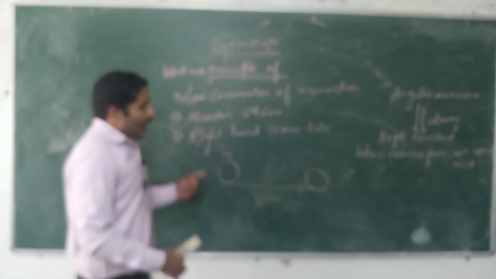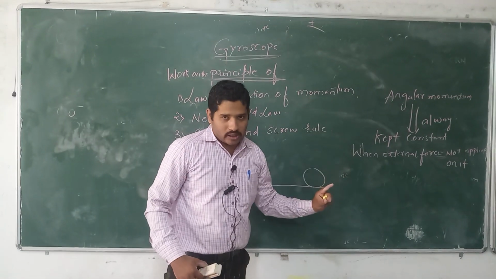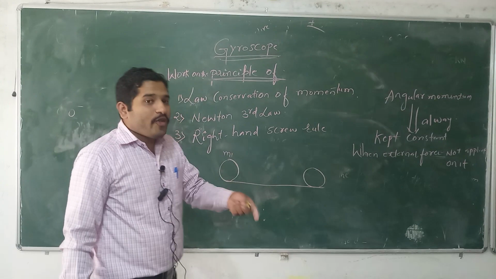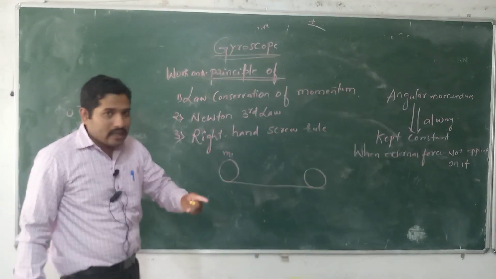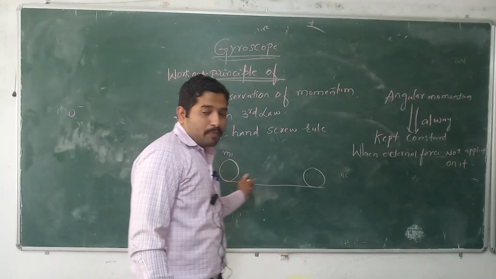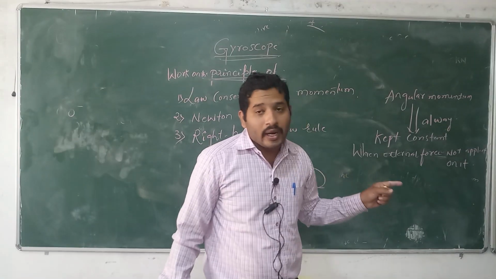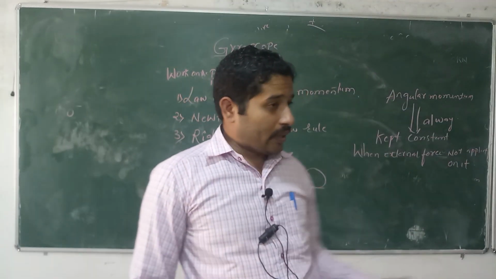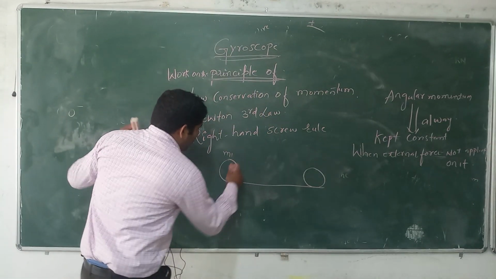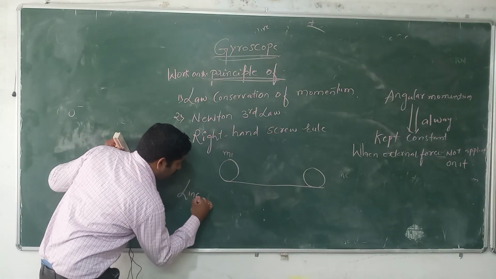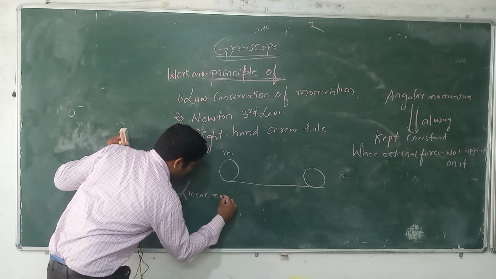The momentum is always constant. If you apply an external force, then it will move from one place to another. If it collides with another component, the energy is transferred. Is it right? See, we are talking about linear momentum.